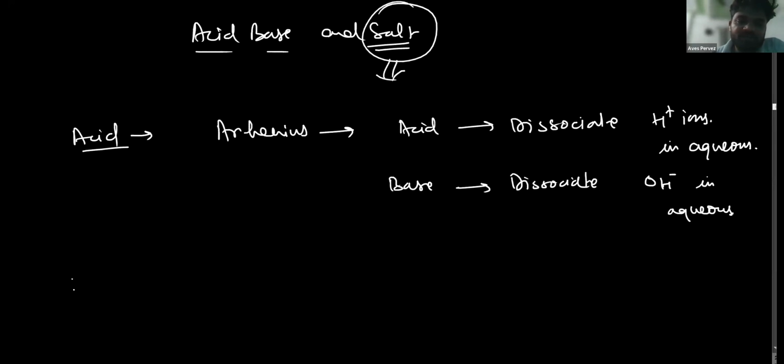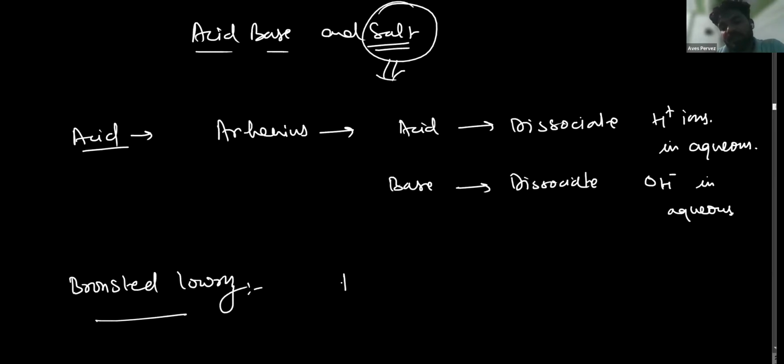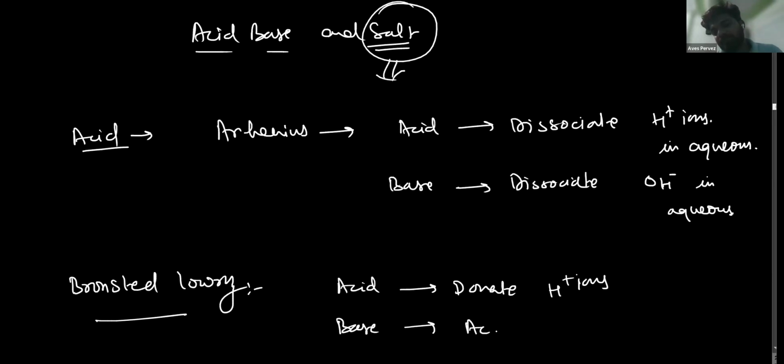And there is one other scientist, that is Bronsted-Lowry. What did he say? He said that acids are those substances that donate H plus ions. And bases are those substances that accept the H plus ions. So let me consider what are acid and what are base.